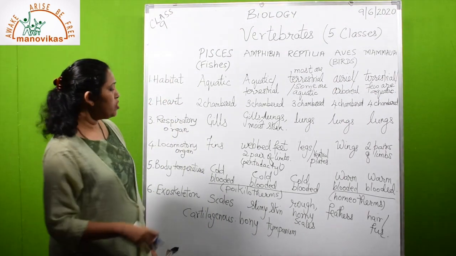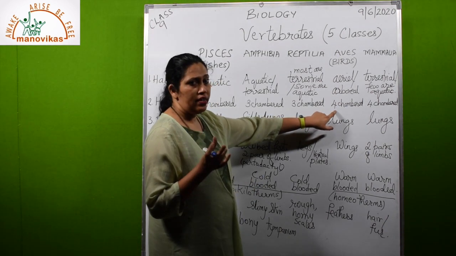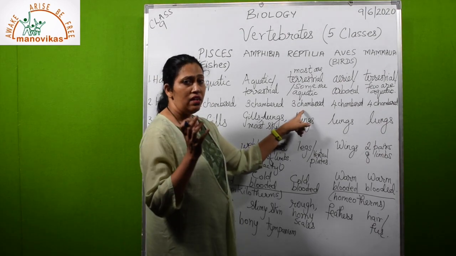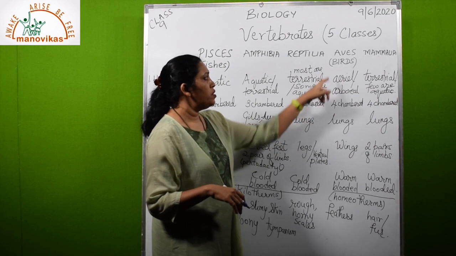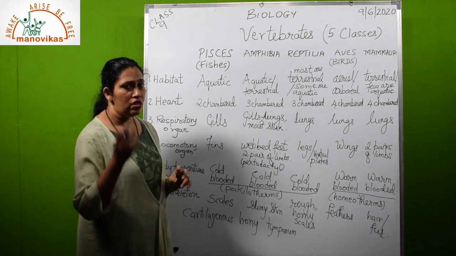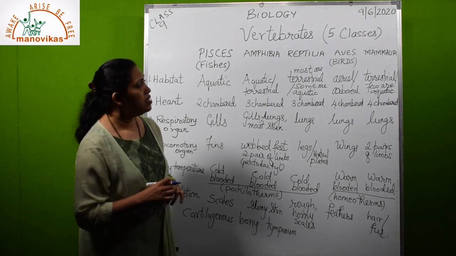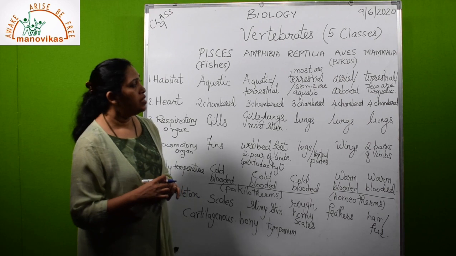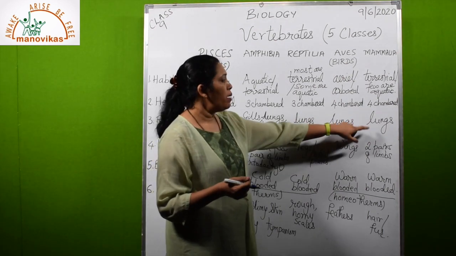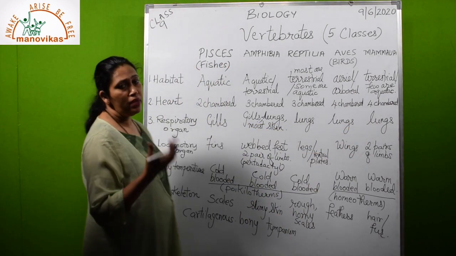Now coming to the important feature of the birds, they have eggs which are calcareous, whereas the reptiles have leathery eggs. And the birds have an important feature, that is they have hollow bones or a light body. Actually the hollow bones make the body light for flight. Then mammals, the important characteristic is they give birth to young ones. All these are laying eggs. Mammals give birth to young ones, and they also feed their babies with milk.